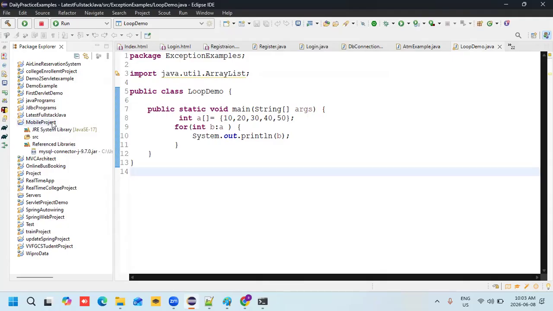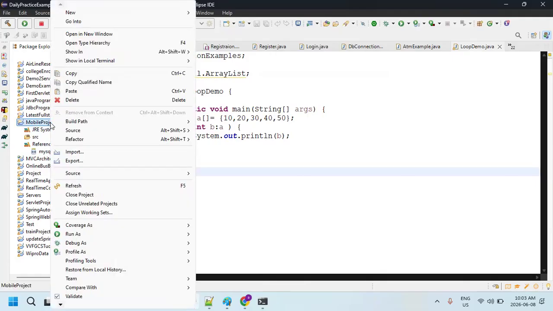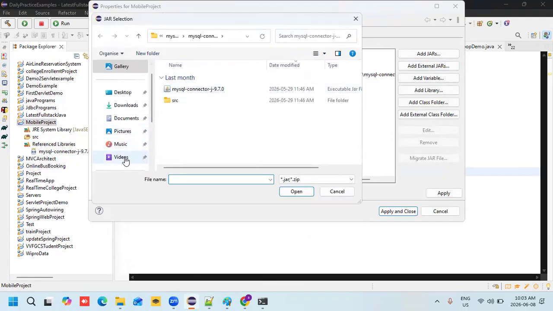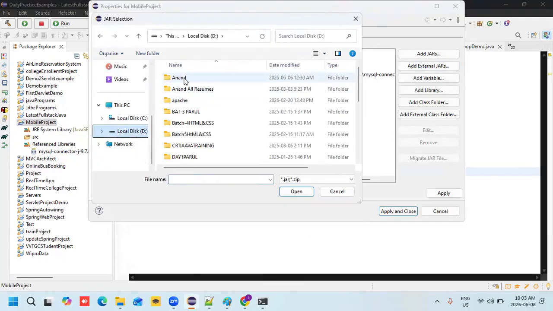How can you add it? Go to the project, set the build path, then configure build path, then select the libraries and class path. Click on class path and add external jar files. Once you click on that, you need to go to that particular folder, for example, D drive, demo.